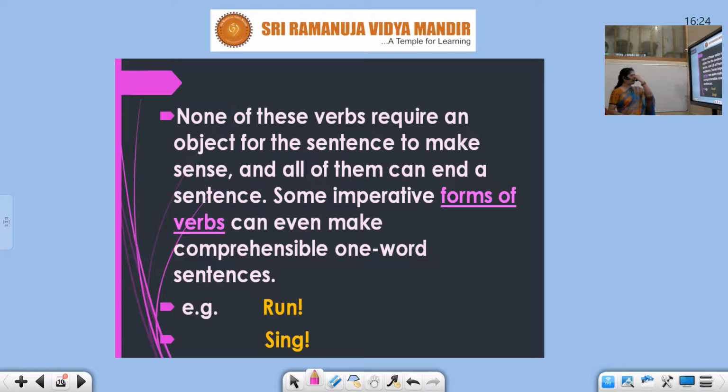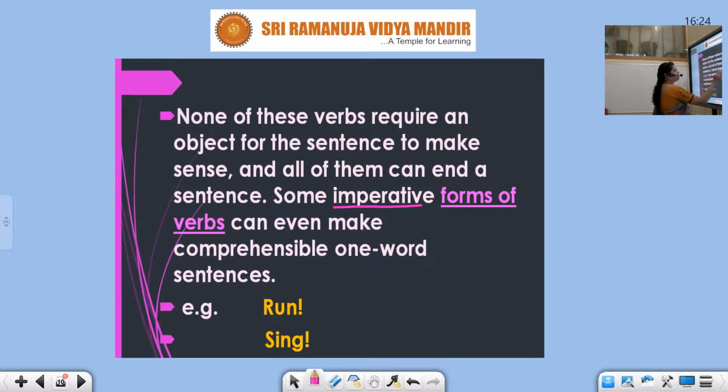None of these verbs require an object for the sentence to make sense, and all of them can end a sentence. She ran. The dog jumped. Okay, they are understood. Some imperative forms of verbs can even make a comprehensible one-word sentence. Imperative.